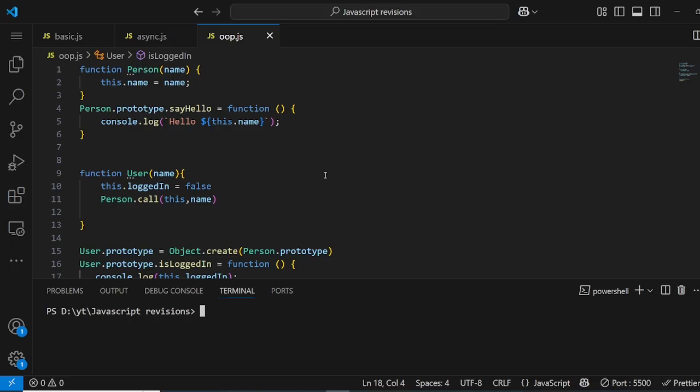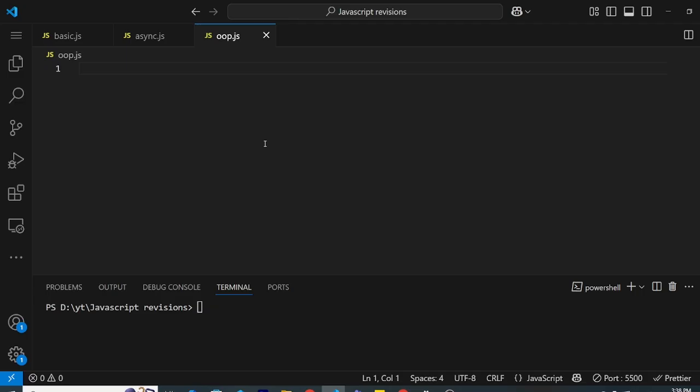All right, so that is it about prototype chaining and prototype inheritance. Now let's move to the next question, which is object oriented programming. By the way, there's nothing like object oriented programming or classes in JavaScript, because it's just syntactic sugar. Whatever we did in the last question about prototype and prototype inheritance, this is what JavaScript still uses under the hood. But it's a good way to write code, a more organized way of writing code.